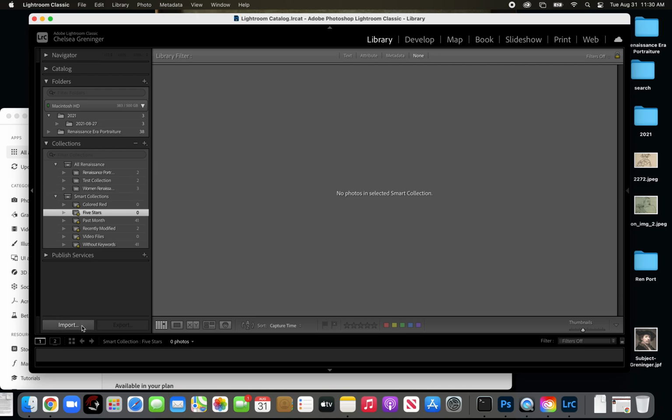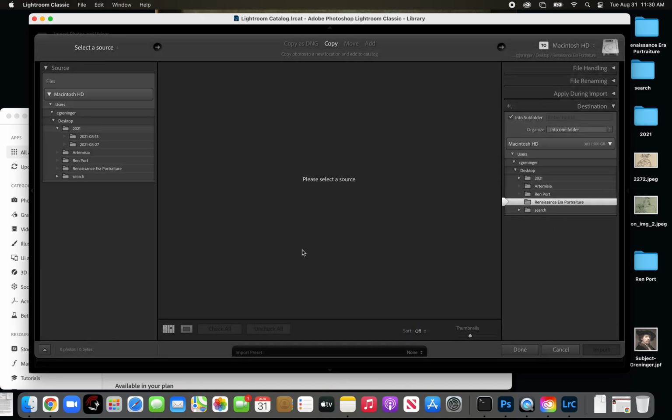So the first thing you want to do is click on Import, and you'll notice that the menus will change on either side. Very quick summary of how this functions: it's a path. On the left here, you select your source. This is where the photos come from. Then we travel across the screen here and we choose the type of copy we want. I would like you to always choose copy. And then we tell it where to go. So it goes from here to here.